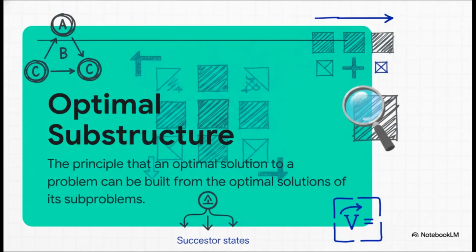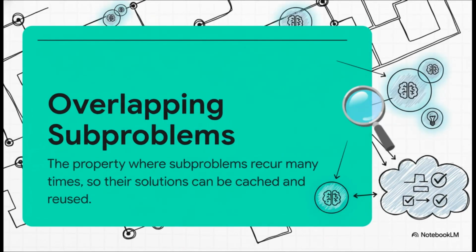So, what is optimal substructure? It's actually a really intuitive idea. Think of it like this. The best route from New York to Los Angeles has to include the best route from, say, Chicago to Los Angeles. In reinforcement learning, the Bellman equation is what gives us this property. It lets us figure out how good a starting point is by looking at how good the next possible steps are.